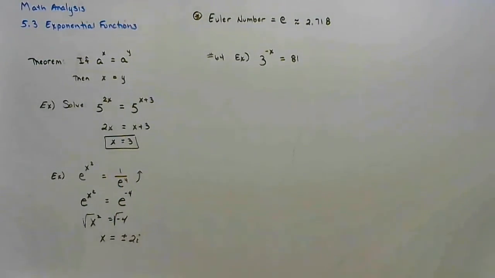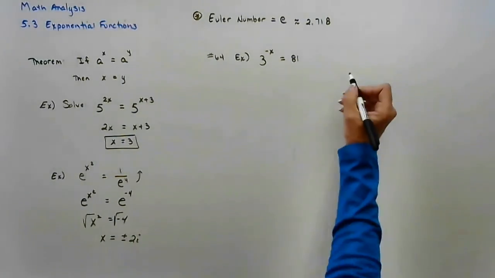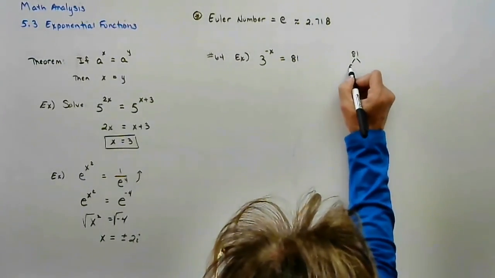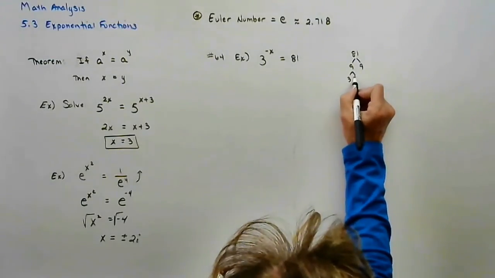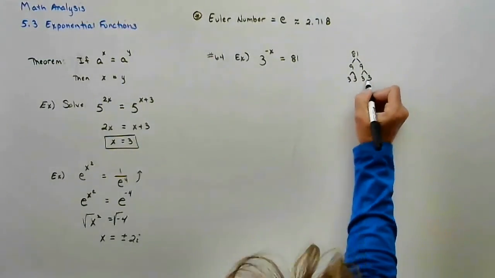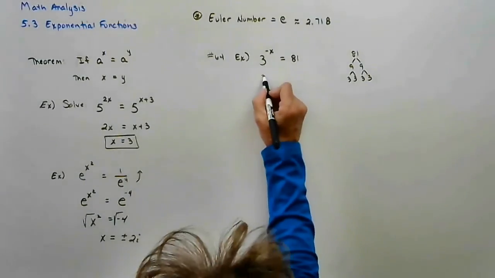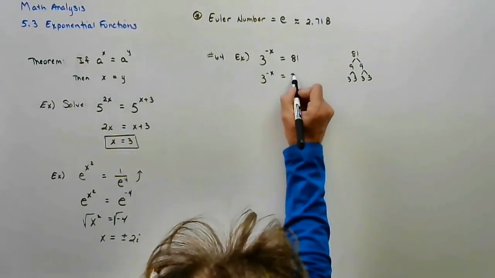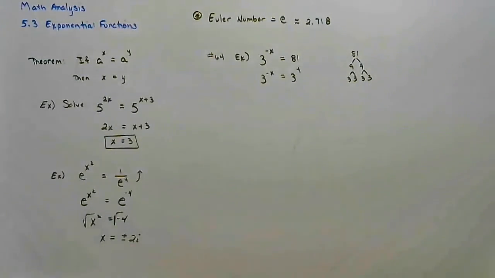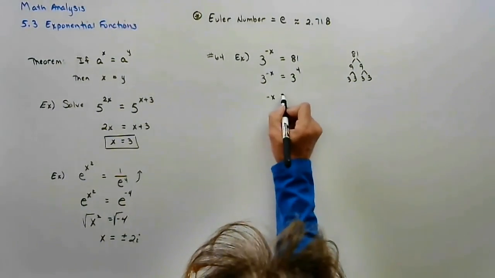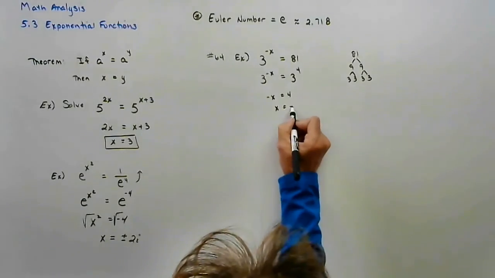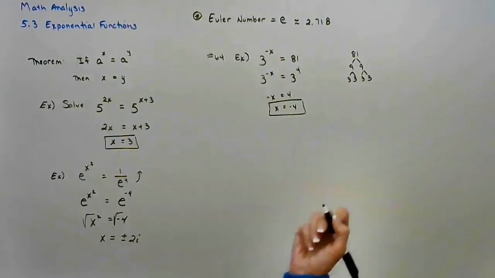If the bases are not the same, write them the same. 81 is the same as 9 times 9, which is 3 times 3 times 3 times 3. So I'm going to write this as 3 to the negative x is the same as 3 to the fourth. Now that the bases are the same, the exponents have to be the same. Now we're finished. Done.